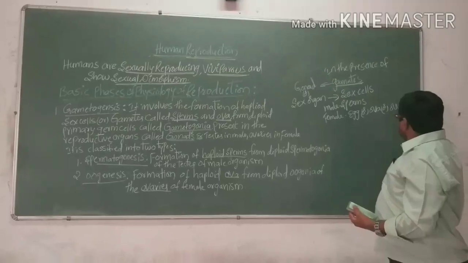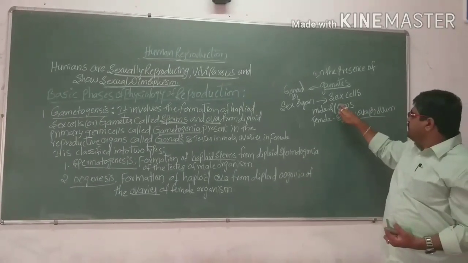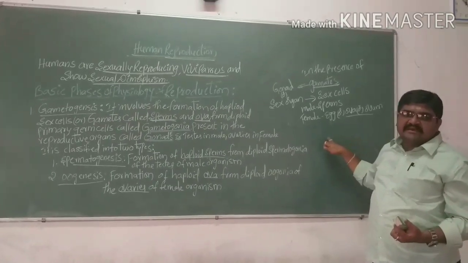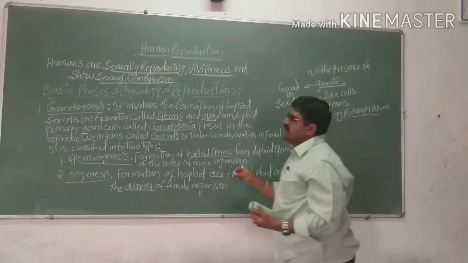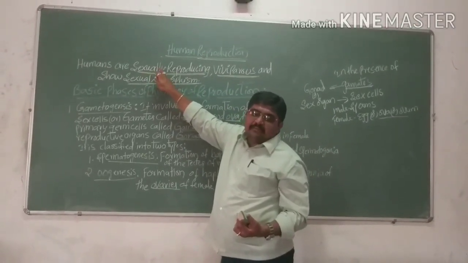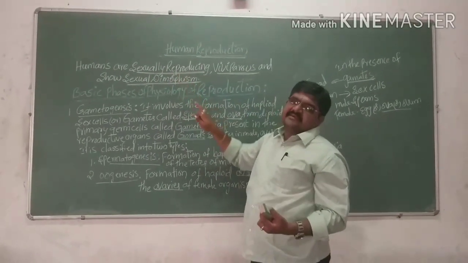So in the presence of gametes, reproduction takes place. Humans we can call sexually reproducing organisms.